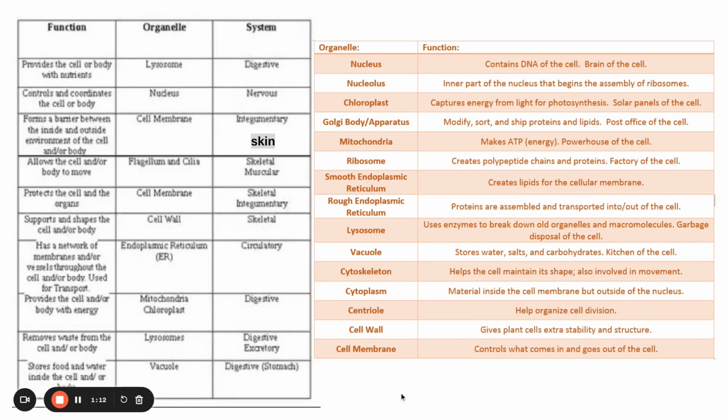So to look at these a little bit more, here we have on the right side the different organelles of the cell and their function, and then on the left side is a comparison of organelles of the cell to the different body systems.